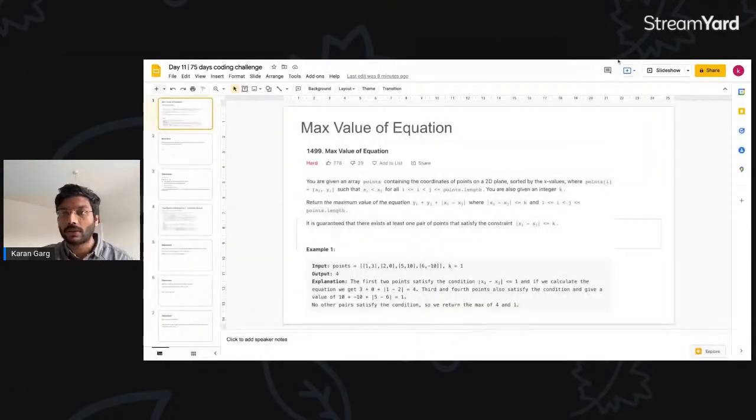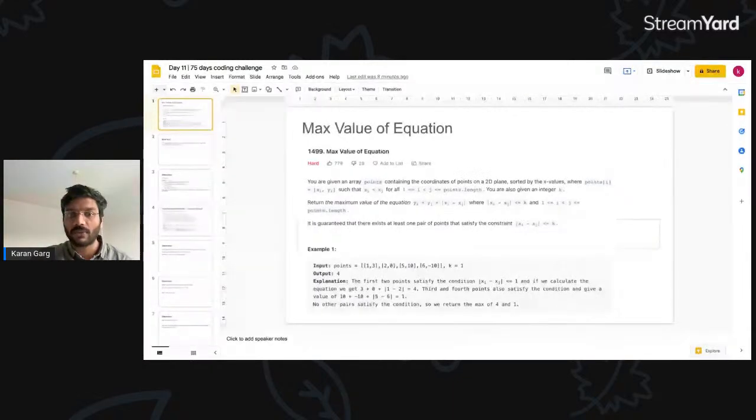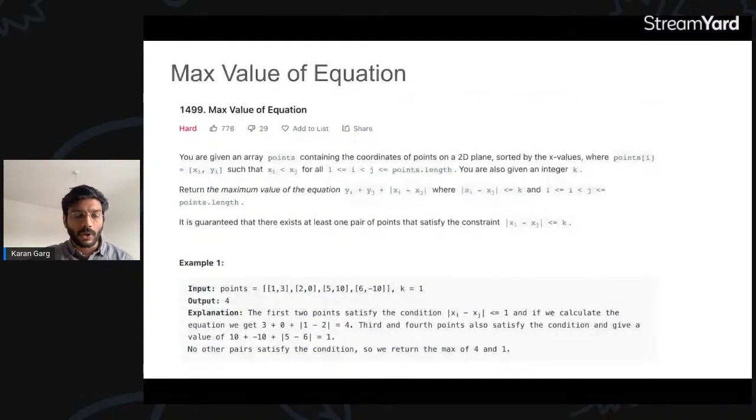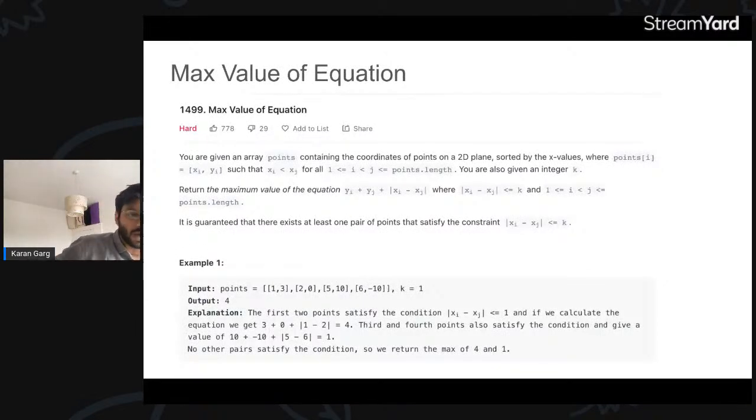Okay, so the first question that we have for today is max value of equation. The question is basically you have been given points in a 2D plane, where we have x and y, two axes, so it becomes a 2D plane, right?